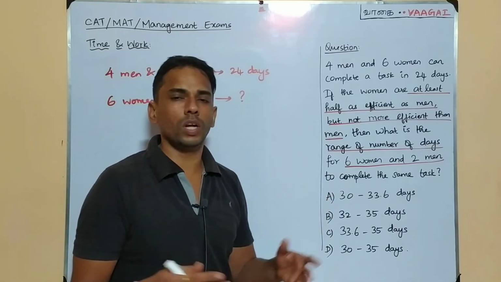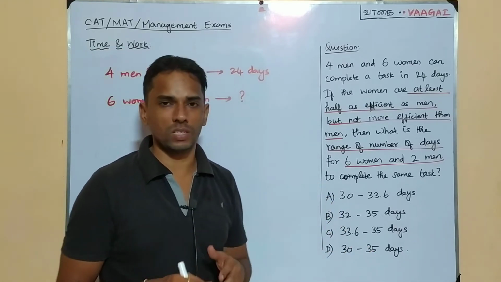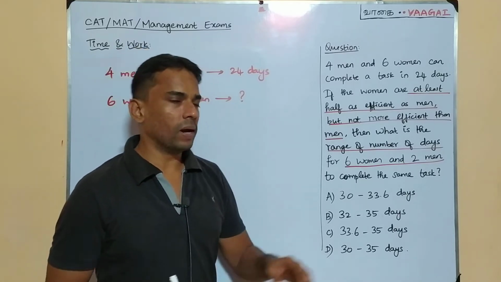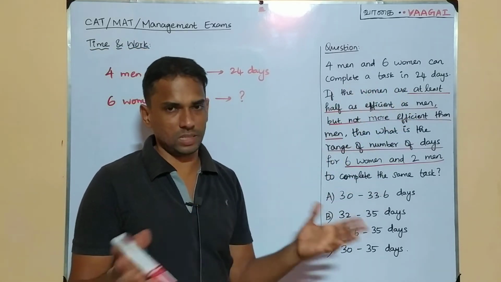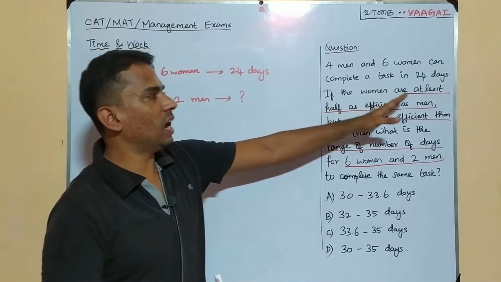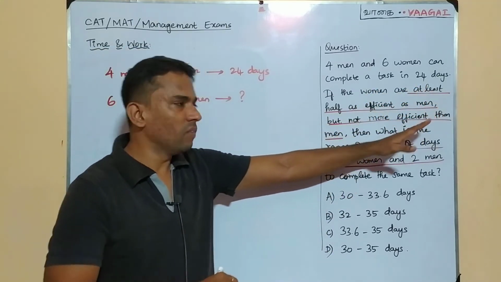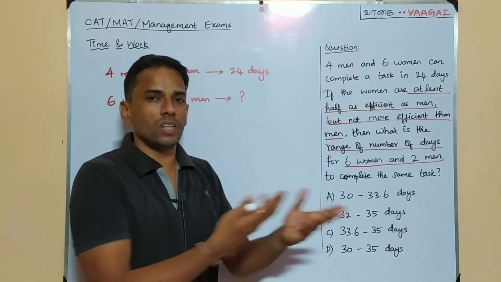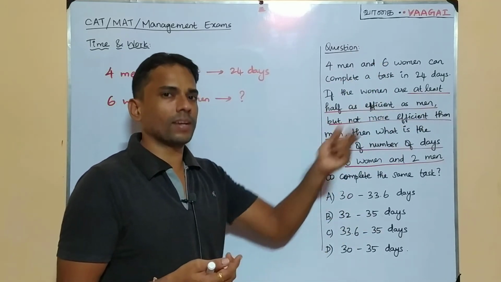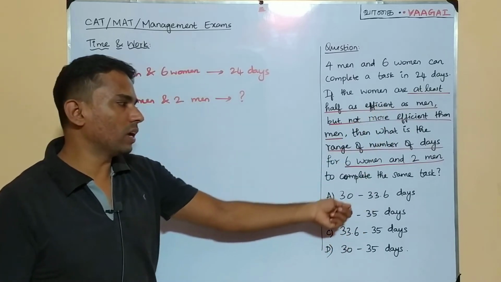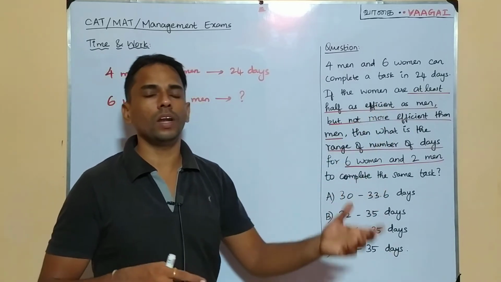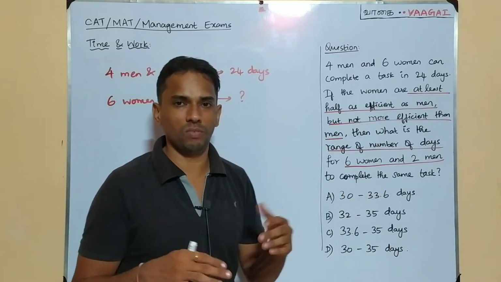I will not say that it's a very complicated question, it's a very easy question. We can easily solve this question by taking these two extreme cases. Why? Because while comparing the efficiencies itself, we indirectly have that range in the question itself. So with that comparison, we'll have to find the range of the number of days.